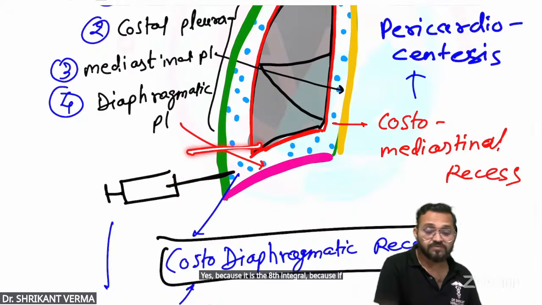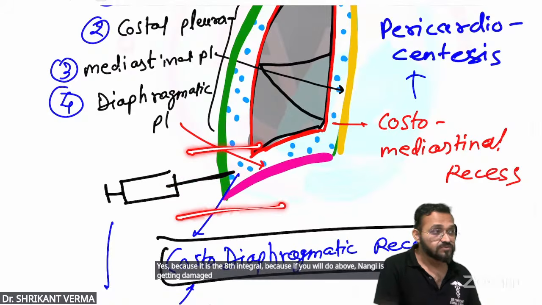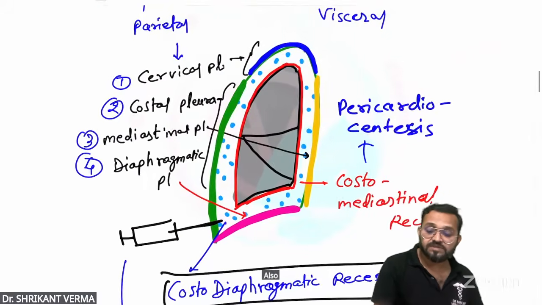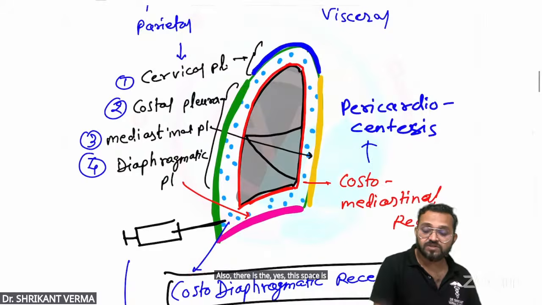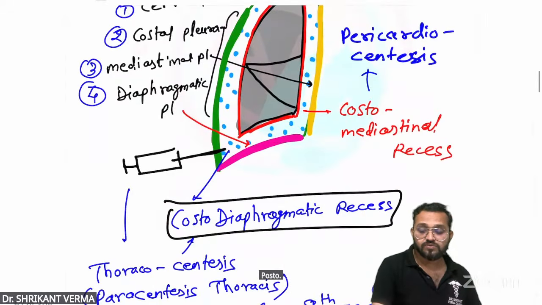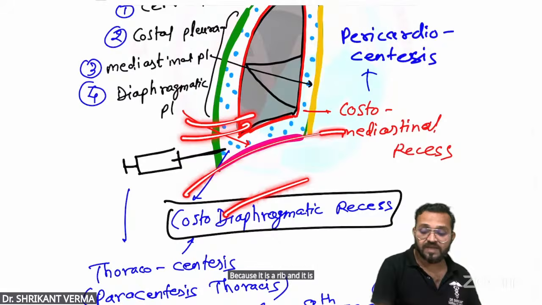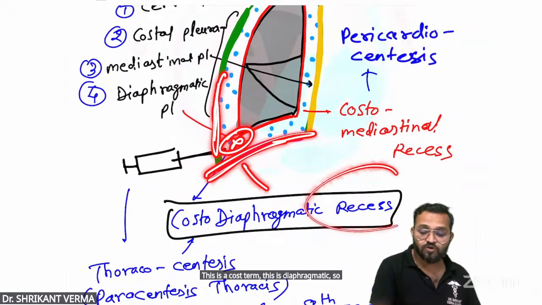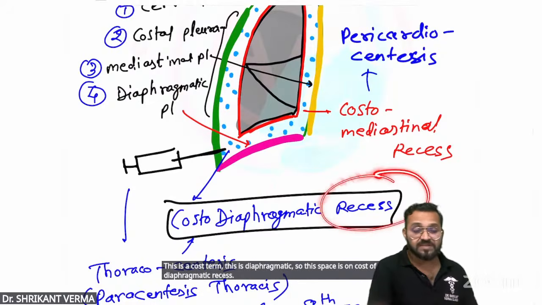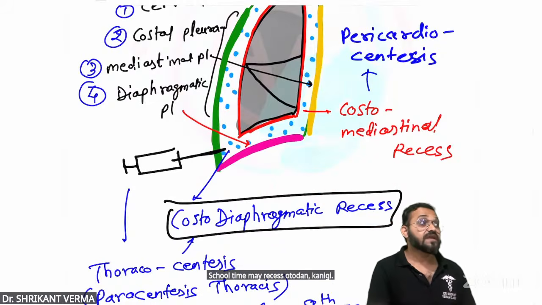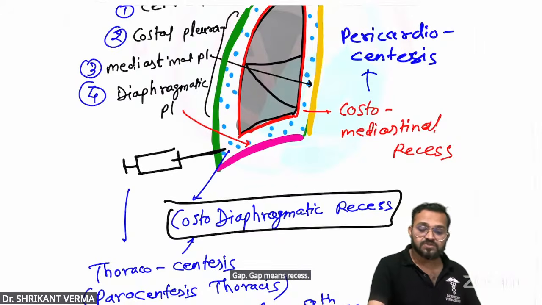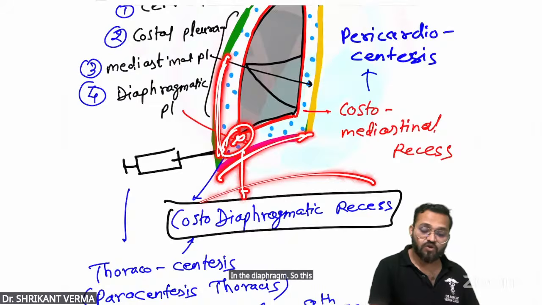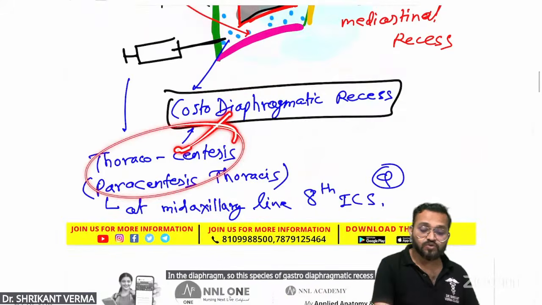Because if you do it above, the lung is getting damaged. If you do it below, no pleura is there. So this is the best space. This space is known as costo-diaphragmatic recess, because here is the rib and this is the diaphragm. This is costal, this is diaphragmatic. So this space is known as costo-diaphragmatic recess, where you will perform the thoracocentesis.